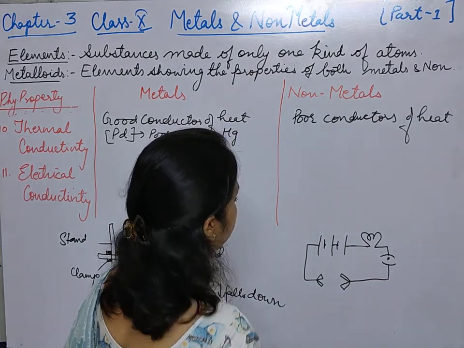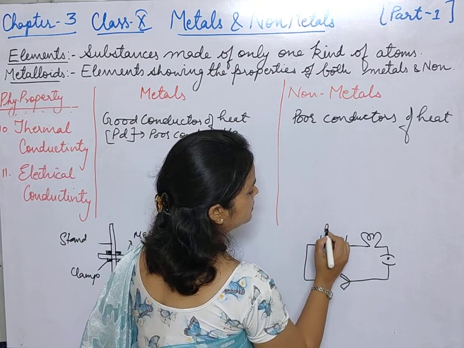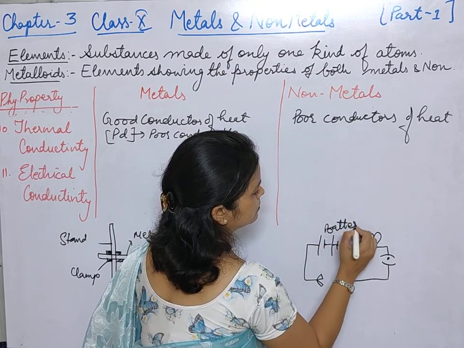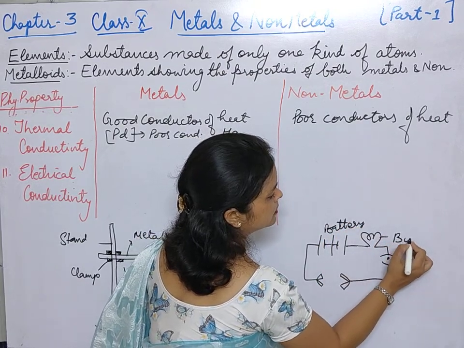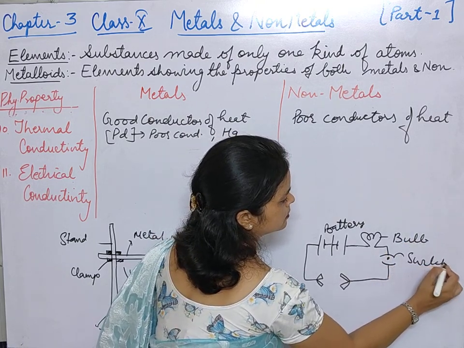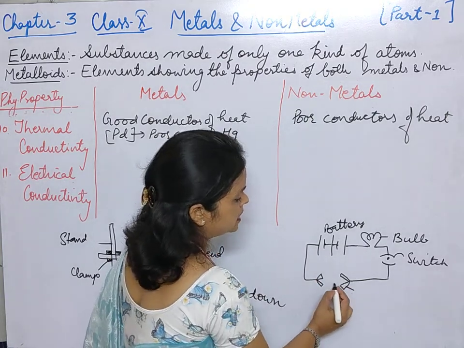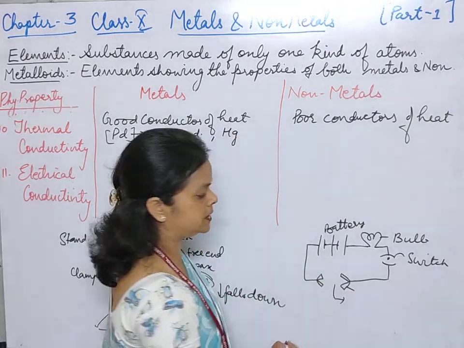Okay, so here we have made one circuit. This is the battery. This is the bulb. This is the switch. These are the two pins, with the help of which a sample can be inserted over here.